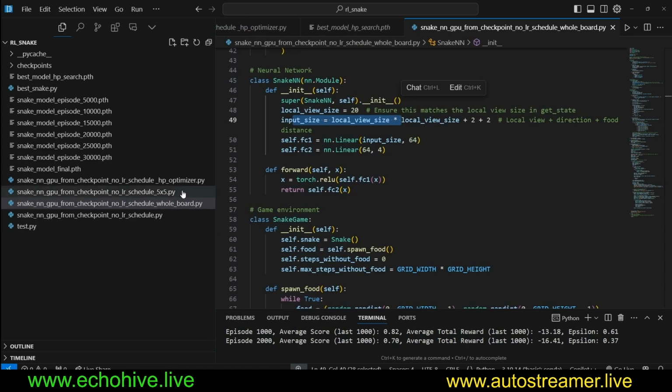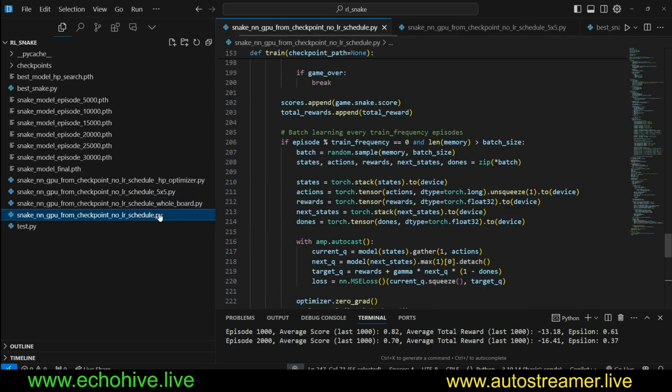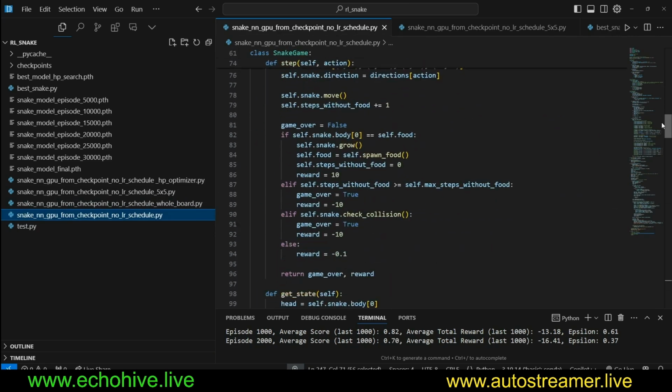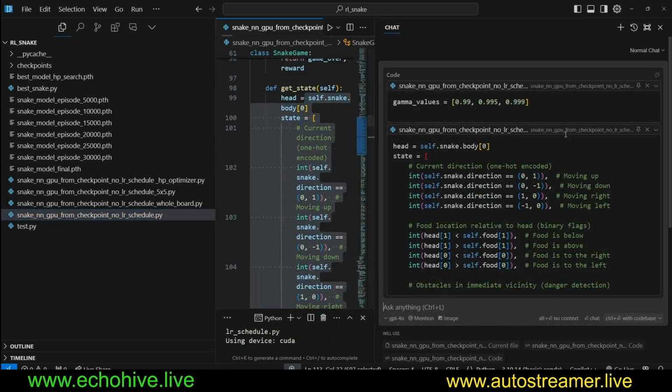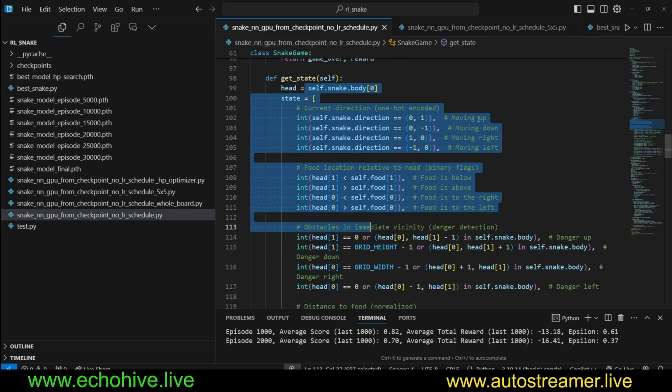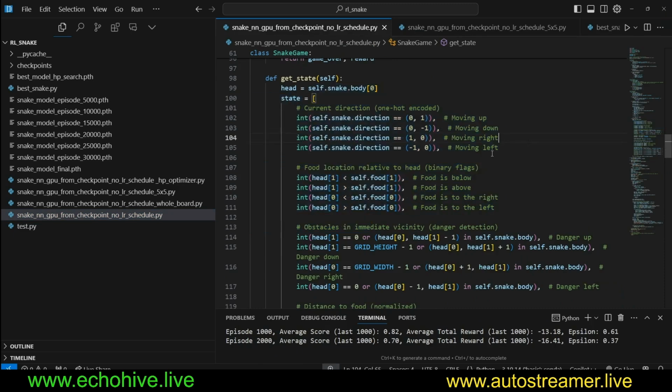I ran these two, and these are slow learning processes, but feel free to experiment. I think you'll have the best luck with this simple implementation. But the exciting part is that you can change the state any way you like and see if you can get better performance. Thank you for watching.